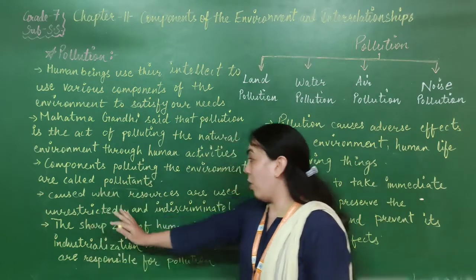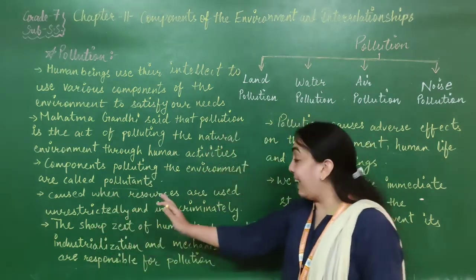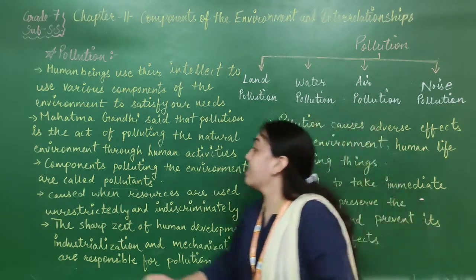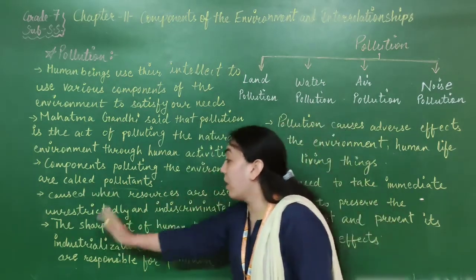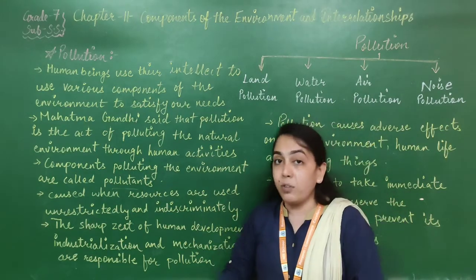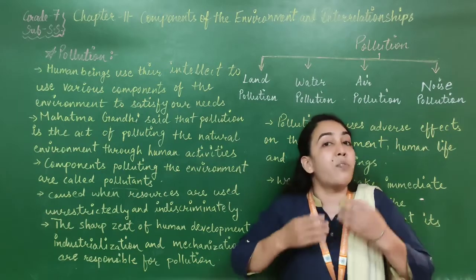Pollution is caused when the resources are used unrestrictedly and indiscriminately. Now once again, just see this line. When will pollution be caused? When we are using the resources unrestrictedly, means freely.